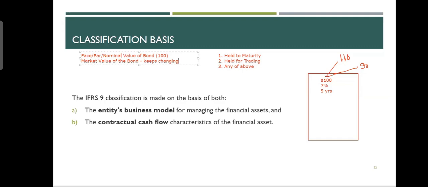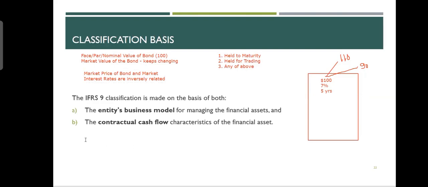In the market, the bonds are being sold and bought from morning till evening, day in and day out. And the price in the market is changing. Why is the price in the market changing? You should remember, you should say that market price of bond and market interest rates are inversely related. Inversely related. What does that mean? It means that if in the market the interest rates go up, bond price will go down.